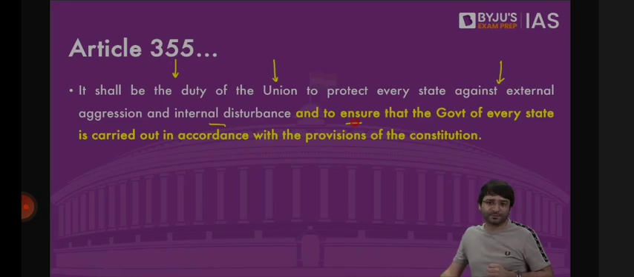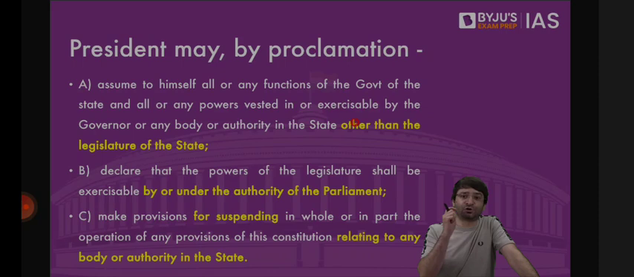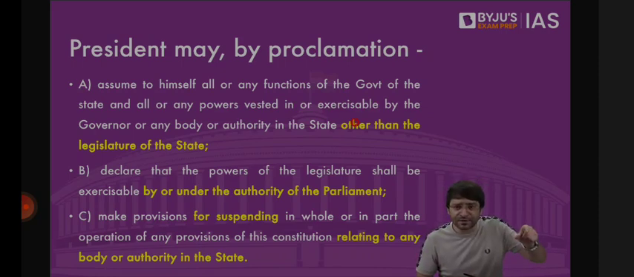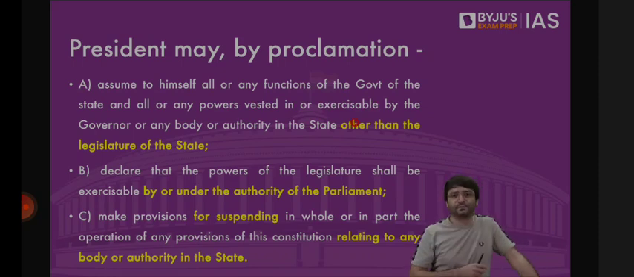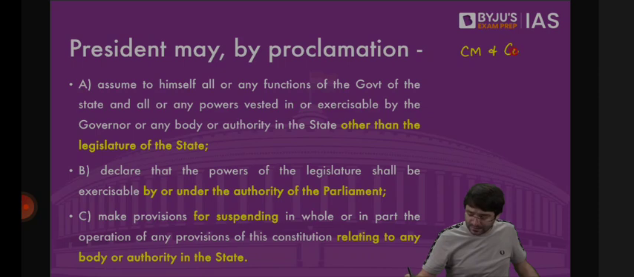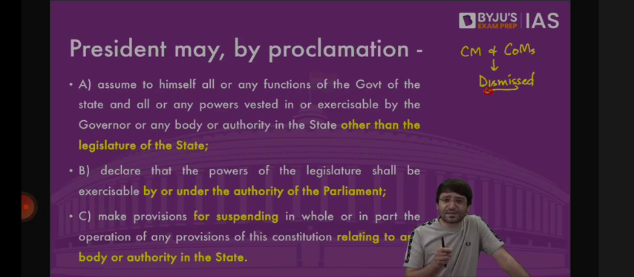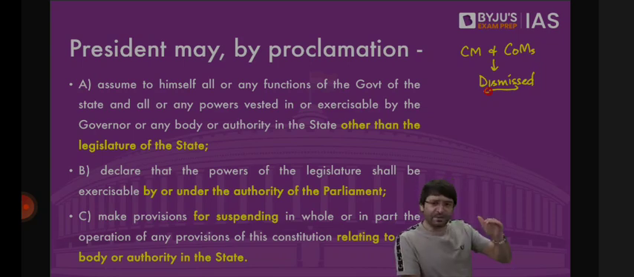If not, then the President may, by proclamation, the President will issue a proclamation. And through this proclamation, all the executive powers of the state will be taken over. Which means the first casualty in the President's rule is Chief Minister and Council of Ministers, they're dismissed. All the executive powers of the state are vested in the governor. There shall be Council of Ministers with Chief Minister at the head to aid and advise the governor, because all the executive powers are with the governor.